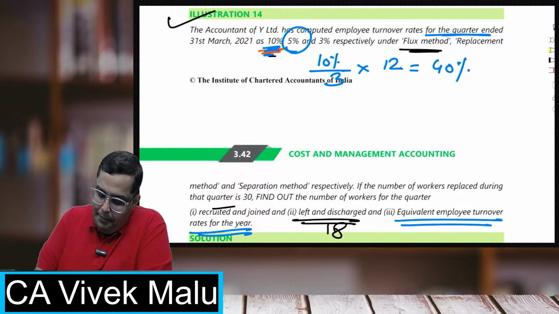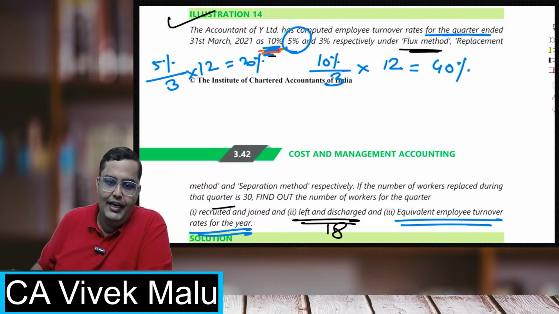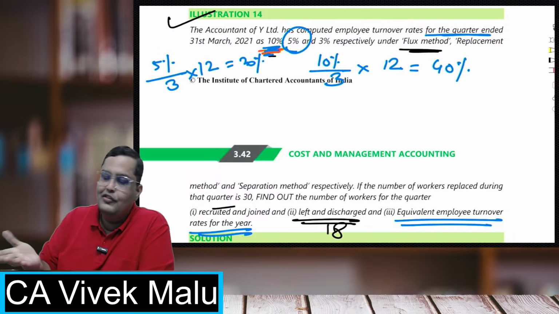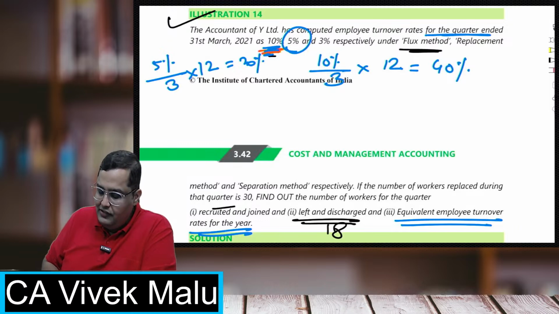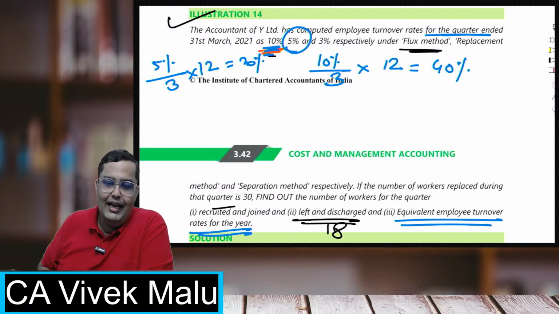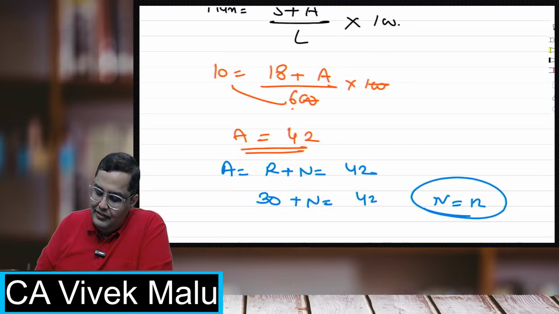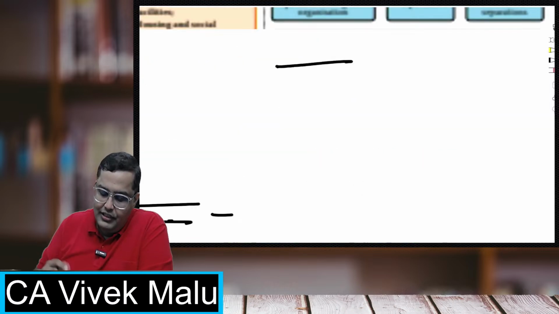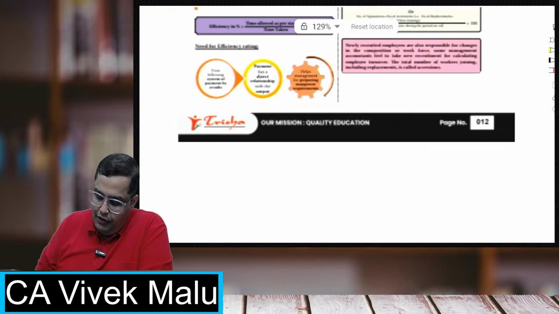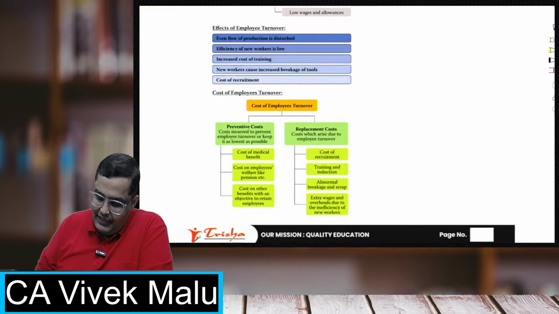So basically, 5% is for 3 months. So what will be for 12 months? Answer will be 20%, right? So this is how it works. We can easily calculate the turnover rates for the entire year also. Okay. So this is all from the second and the third chapter, what we have done today.